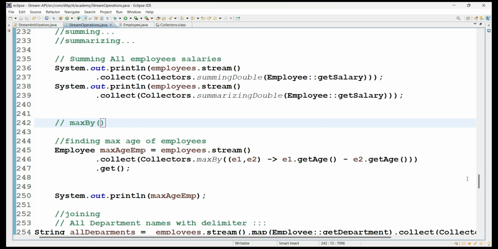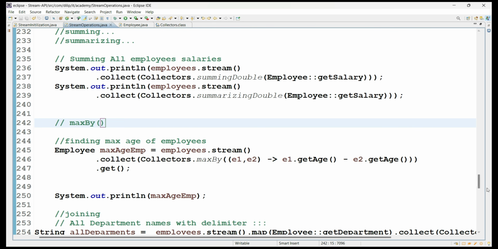These are all things you have to remember. Along with that, you have to remember the collect method. The collect method has a special utility class called Collectors, and Collectors provides a lot of utility methods to wind up the results from the stream instances.